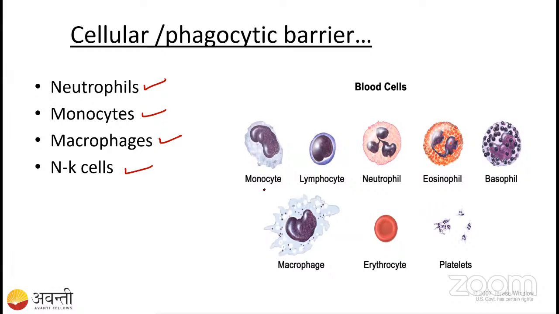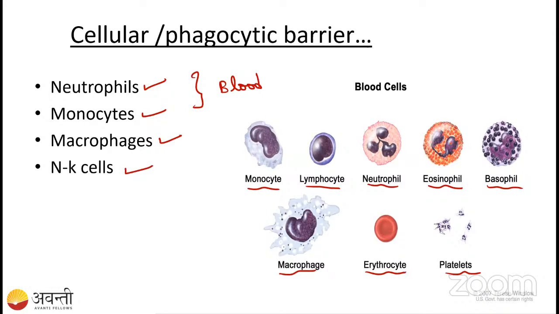In the blood you can take monocyte, lymphocyte, neutrophil, eosinophil, basophil, macrophages, erythrocyte, and the platelets. But mainly the phagocytic barriers are neutrophil, monocyte, macrophages, and the natural killer cells.